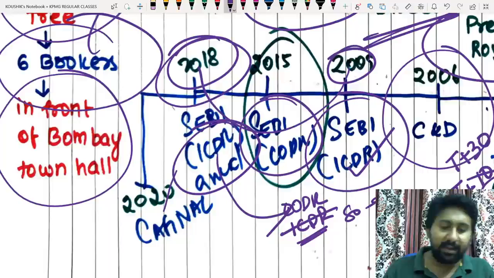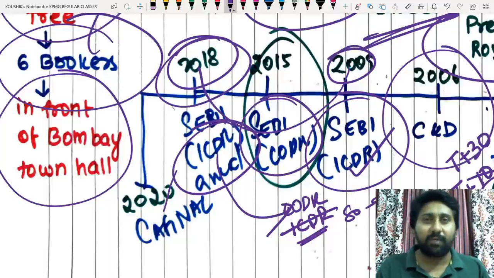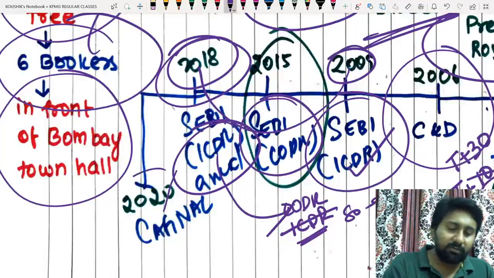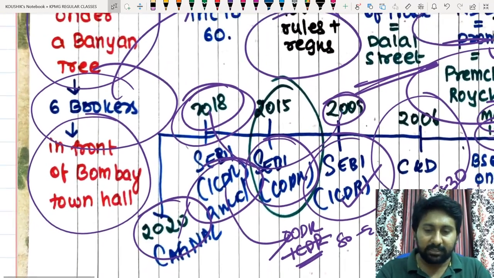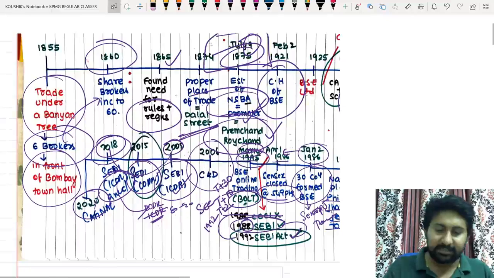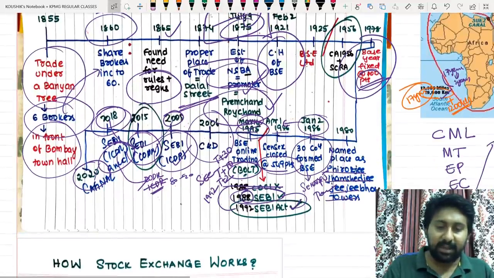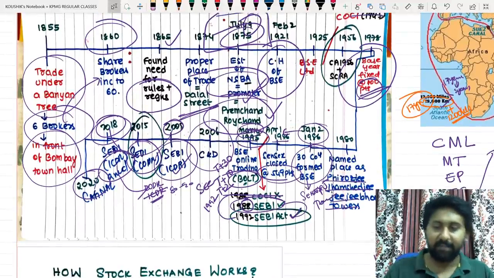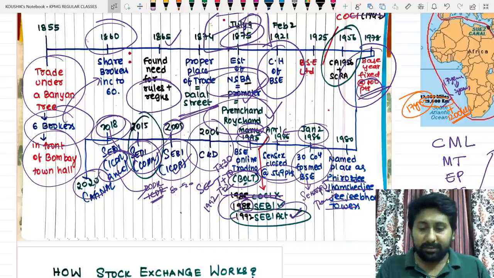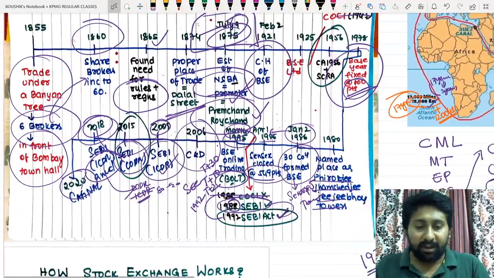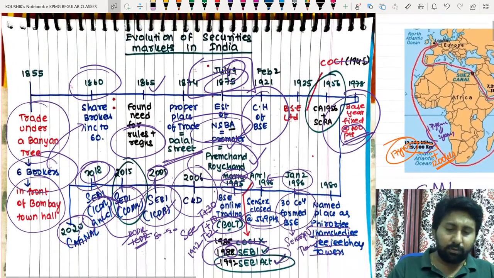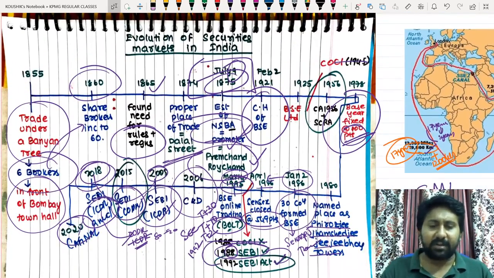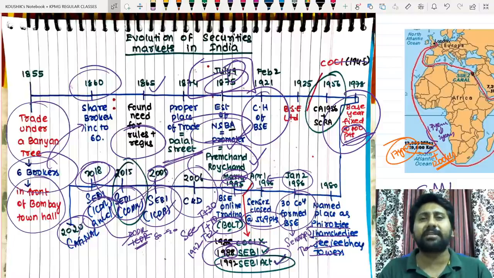So the 2018 SEBI ICDR amended regulations have been released. Okay, the 2020 CA Final examinations will be conducted. This is how the structure of our syllabus is, and this is how SEBI started its existence in India. This is what I want to make you aware of before we start with the chapter. Okay, so the main point is we have started a chapter called the Securities and Exchange Board of India